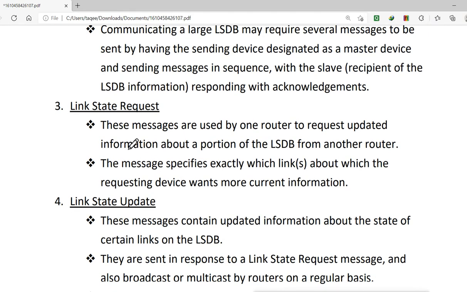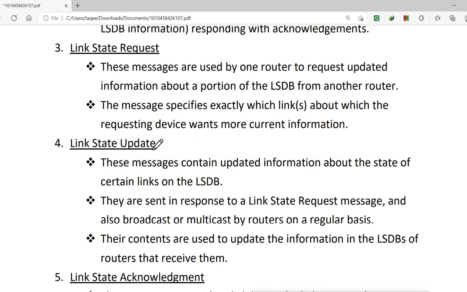Now link state request messages are used by one router to request updated information about a portion of the LSDB from another router. So when the router gets the information, they try to verify it by using the LSDB database messages. They try to confirm it with the neighboring router using the link state request. This message specifies exactly which link the requesting device wants more current information about.